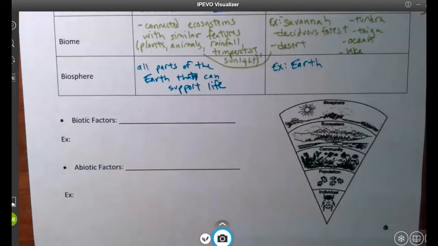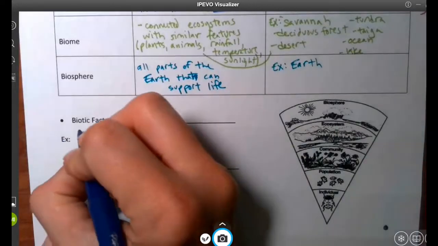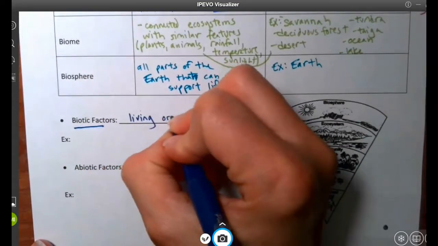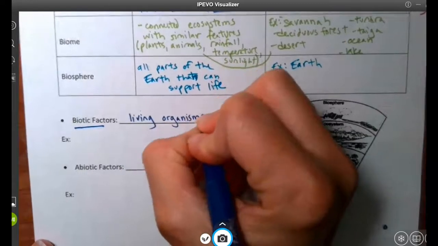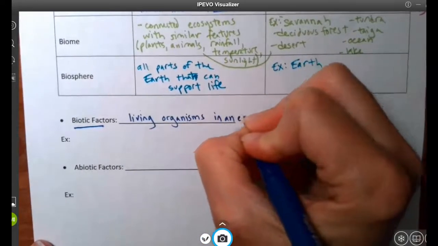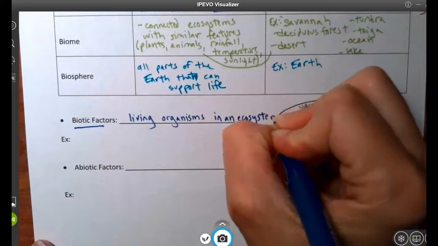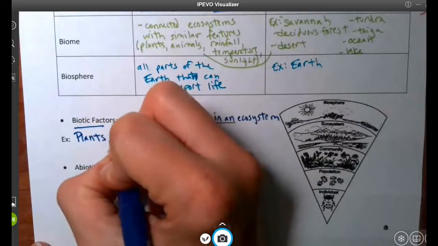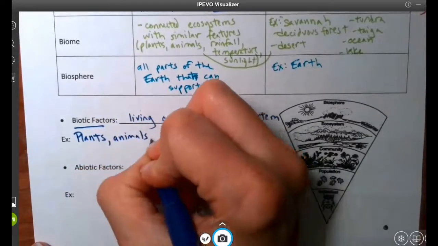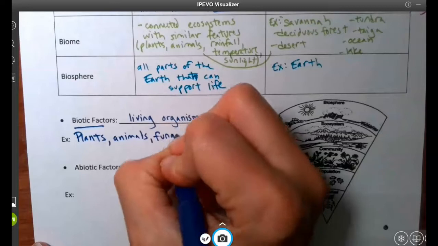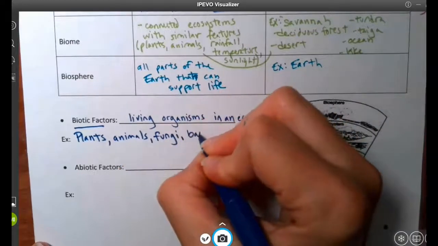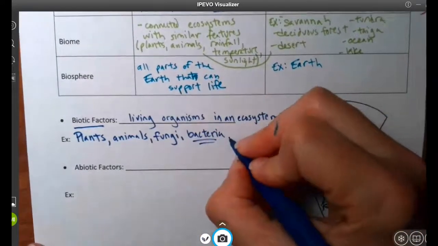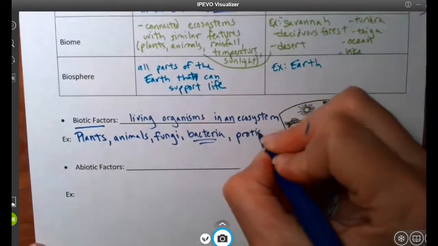So let's write this down in our notes. Okay, the biotic factors are the living organisms in an ecosystem. And it could include any plants, any animals, any fungi, like mushrooms, any bacteria, and there are lots of types of bacteria we'll talk about later, and also protists, like amoeba or paramecium.